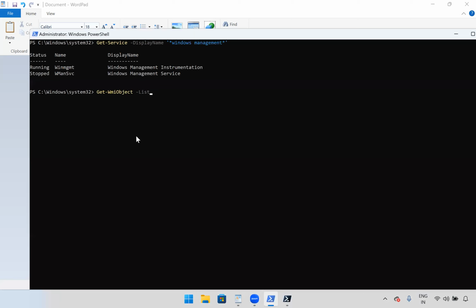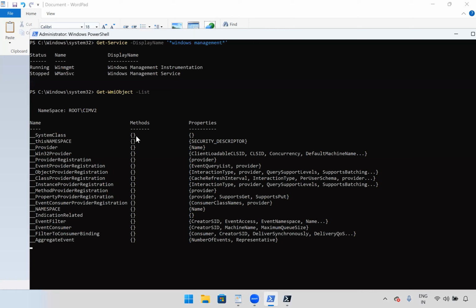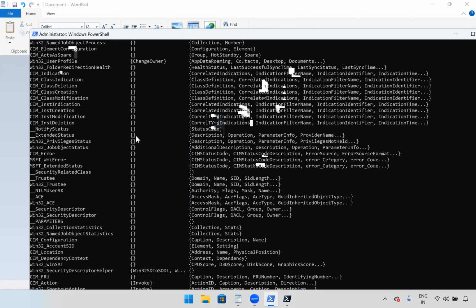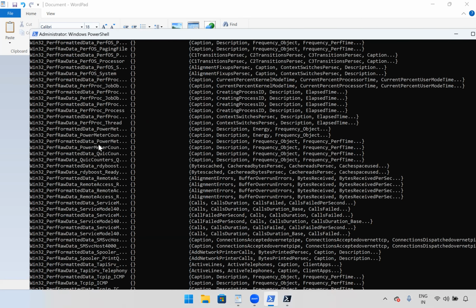So we can see all the WMI classes. Why do we need to use the classes? We have already seen that for the keyboard we use one class, for space information we use one class, for uptime we use one class. Let me hit enter. See, there are many classes, all getting displayed here.